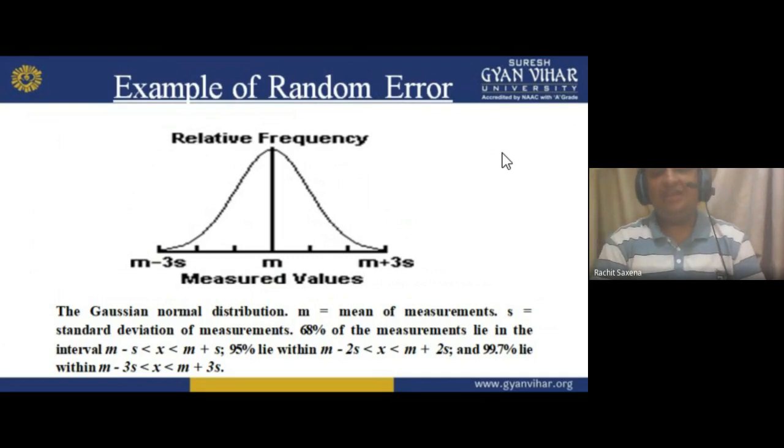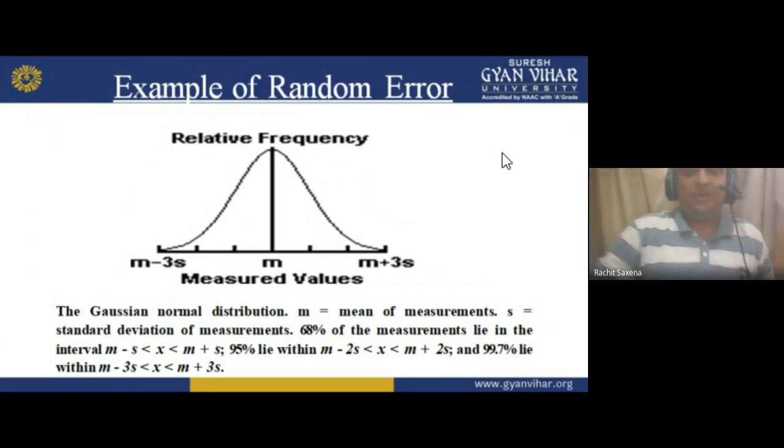If we don't have any technique, we can't find whether it is the actual measured value or whether we are getting an accurate reading, because we have precision and accuracy. In my previous lectures I told you about precision and accuracy. If I am not getting the accurate reading, we go for precision.